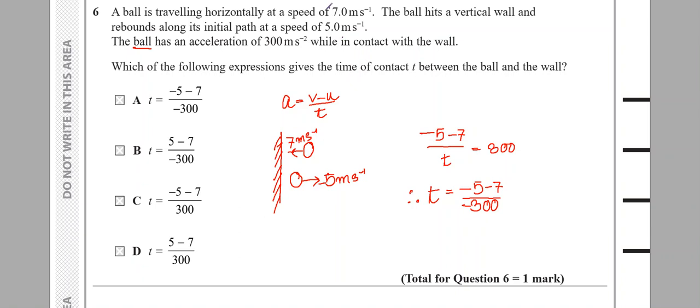A ball is traveling horizontally at a speed of 7 meters per second. The ball hits the vertical wall and rebounds along its initial path at a speed of 5 meters per second. The ball has an acceleration. See, I underline the ball has an acceleration of 300 meters per second while in contact with the wall. This is the wall.